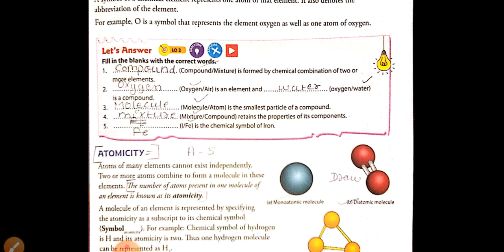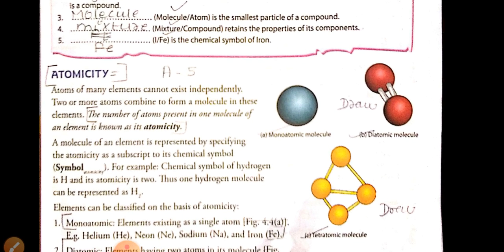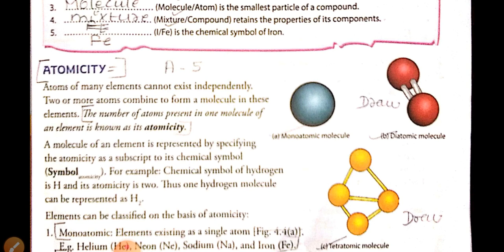Now today we are going to learn about atomicity. So what is atomicity? As we know, in a substance, in an element, the substance exists in its molecular form.